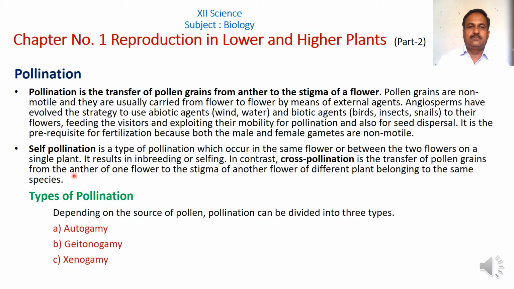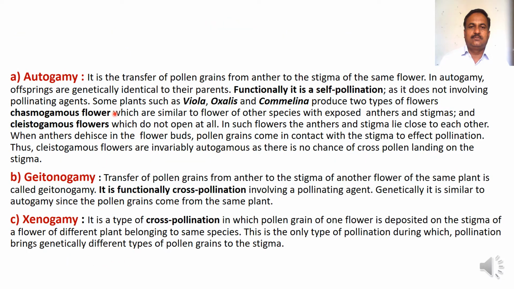Let us see the types of pollination. Depending on the source of pollen, pollination can be divided into three types such as autogamy, geitonogamy, and xenogamy. Now see one by one.